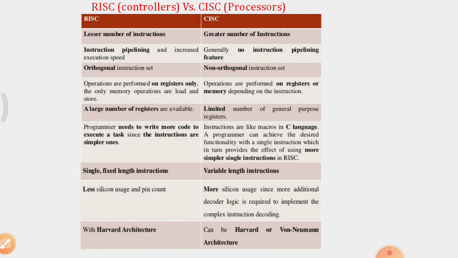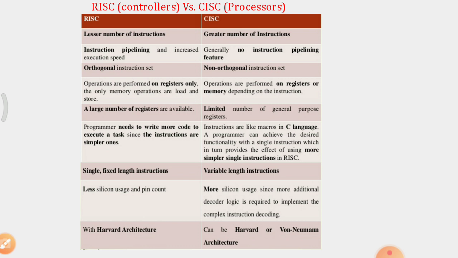The programmer needs to write more code to execute a task since the instructions are simpler ones. But in CISC, instructions are like macros in C language. A programmer can achieve the desired functionality with a single instruction, which in turn provides an effect of using more simpler single instructions in RISC.